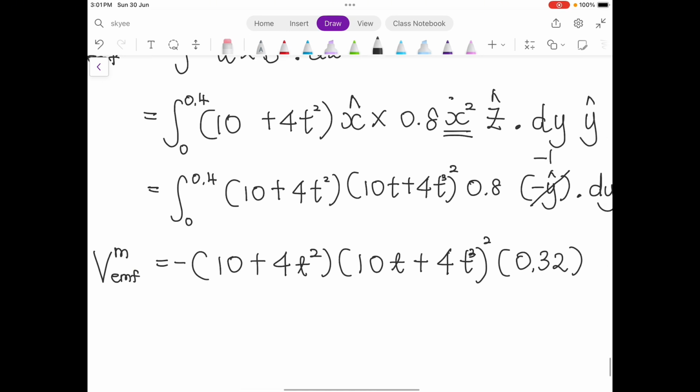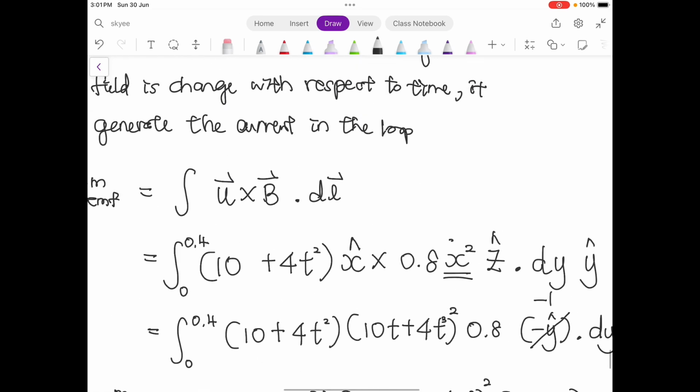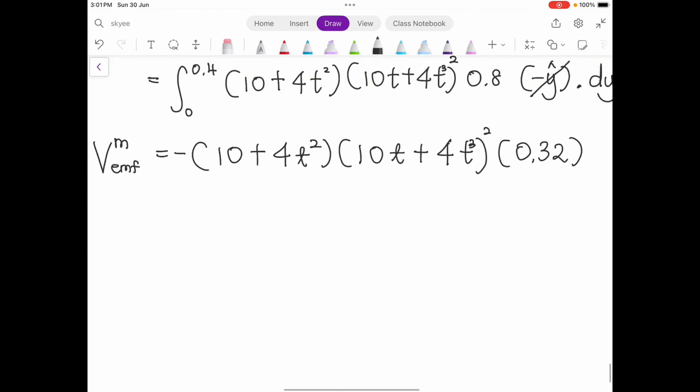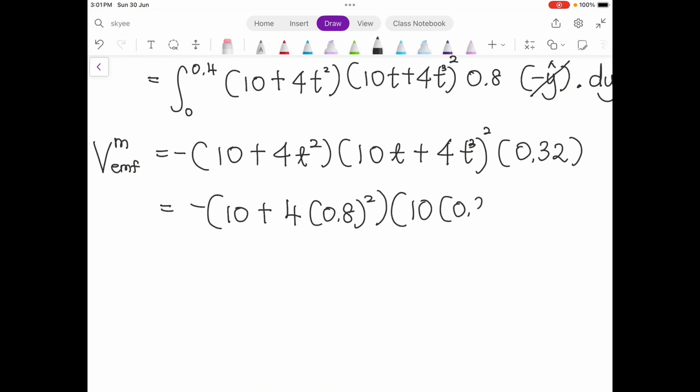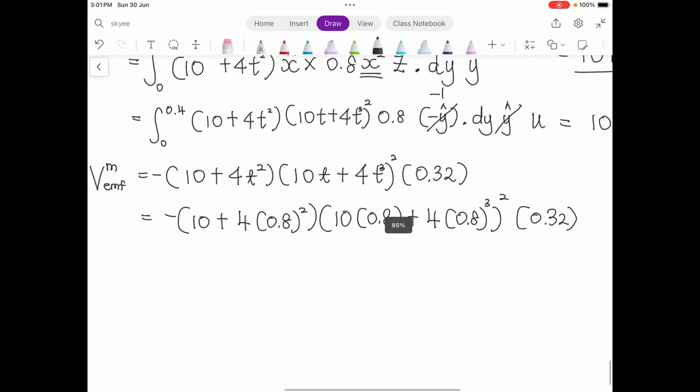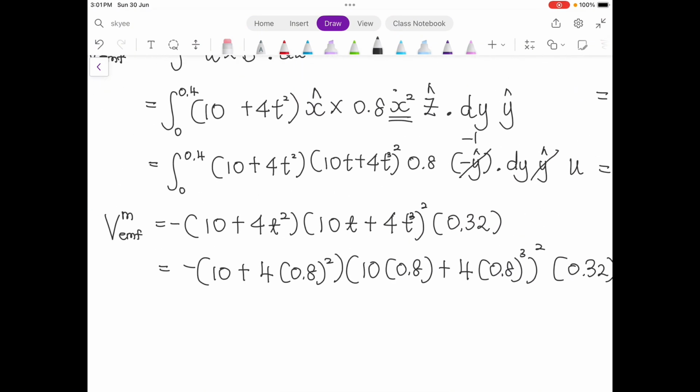So this one will be your motional EMF. You can leave your answer in this way, or if you want to multiply it is also fine, but this is not complete yet because you need to find the value at t equals 0.8. When t is 0.8, you have 10 times 0.8 plus 4 times 0.8 cubed, then power 2, and 0.32.